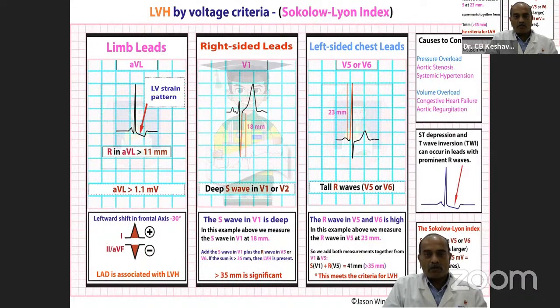If ASD is ignored, especially the moderate to large defects, and we allow the right atrium and right ventricle to dilate and pulmonary hypertension to develop, then if you try to close it after that, there will be some residual pulmonary hypertension. The patient continues to be symptomatic, and develops atrial arrhythmias and various sequelae of pulmonary hypertension. So when you diagnose the defect, you should close it as early as possible.